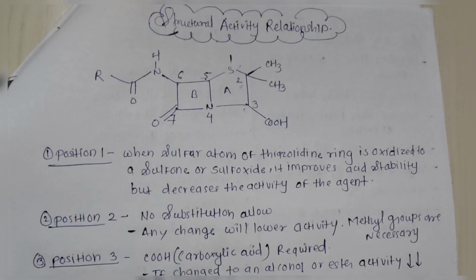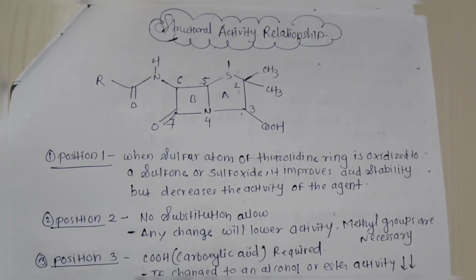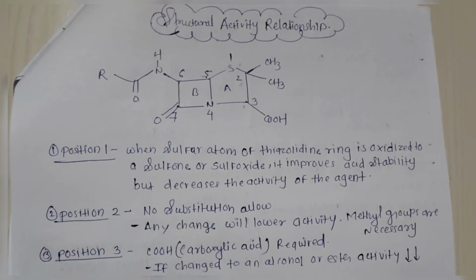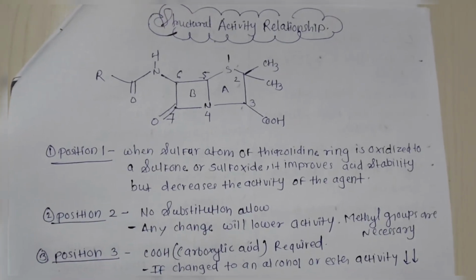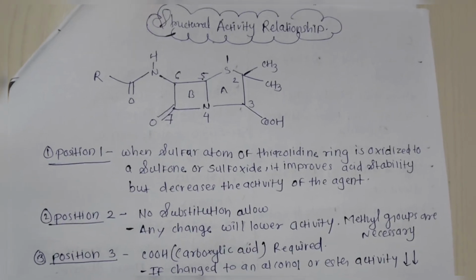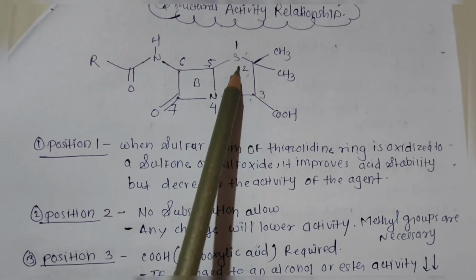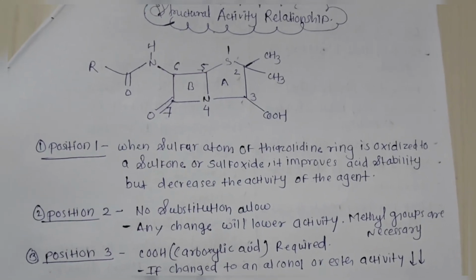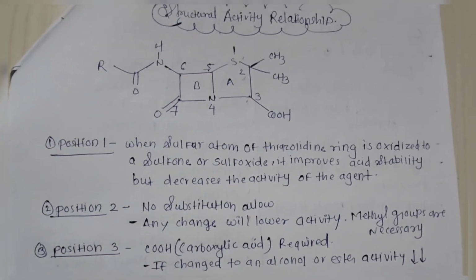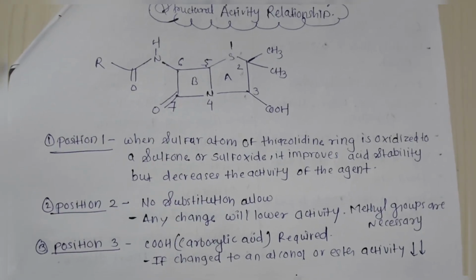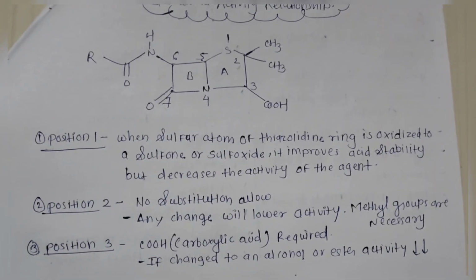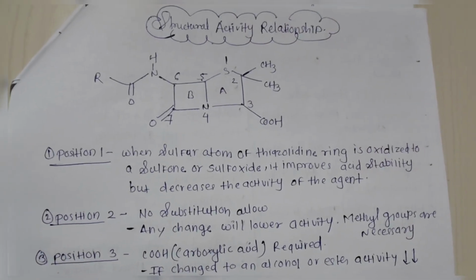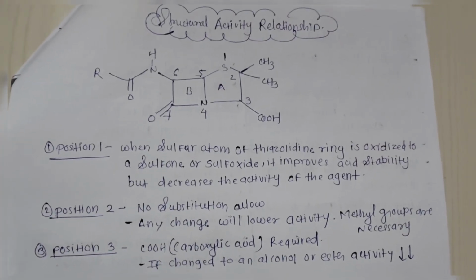On position number 1, when the sulfur atom of the thiazolidine ring is oxidized to sulfone or sulfoxide, it improves acid stability but decreases the activity of the agent. On number 2, no substitution is allowed, as any change will lower activity, meaning methyl groups are an essential part to show antibiotic activity.